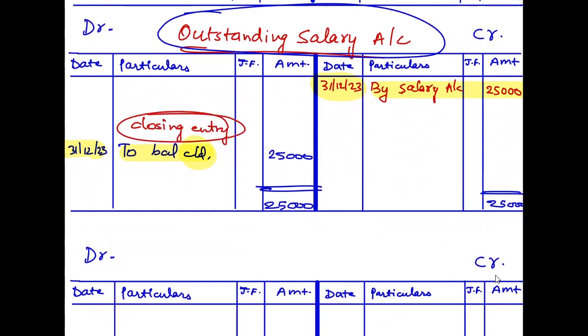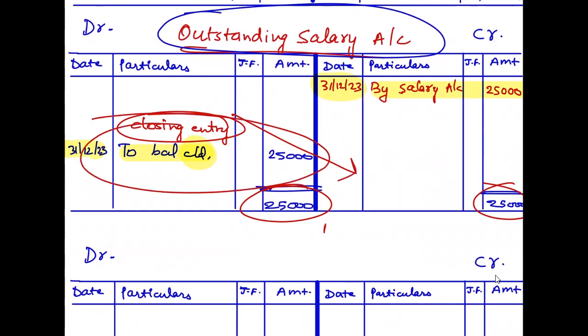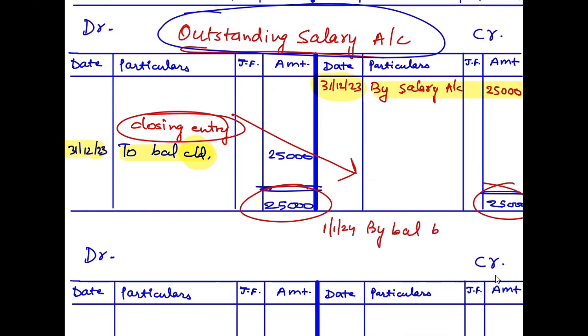What is the closing entry? The entry which is done to close out the ledger for the year. So this is the closing entry. But in the next year, on first of January, just the opposite side. The balance here is on the debit side, so I will transfer it to the credit side. On 1st of January 2024, it will become balance brought down, 25,000.